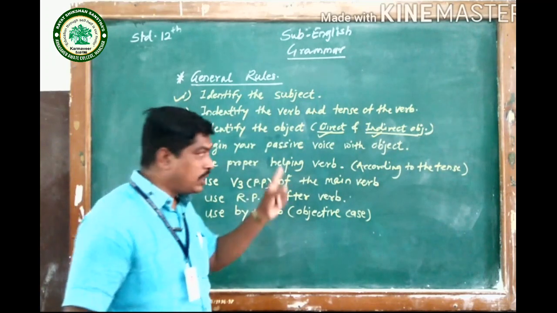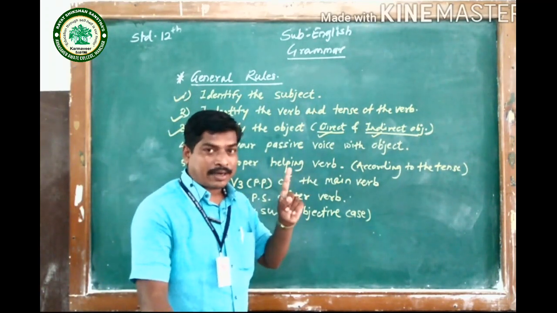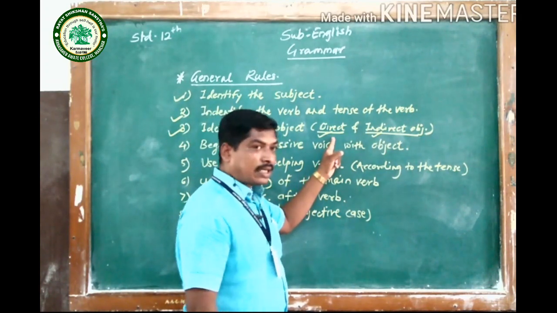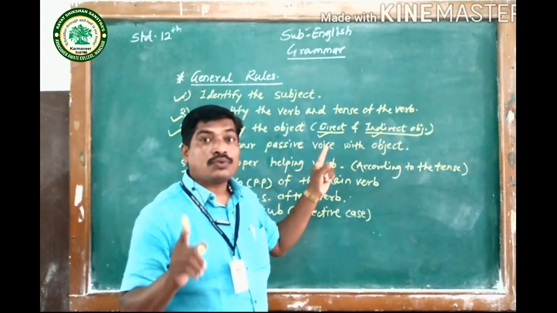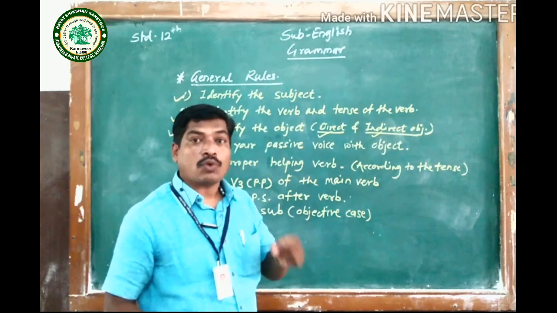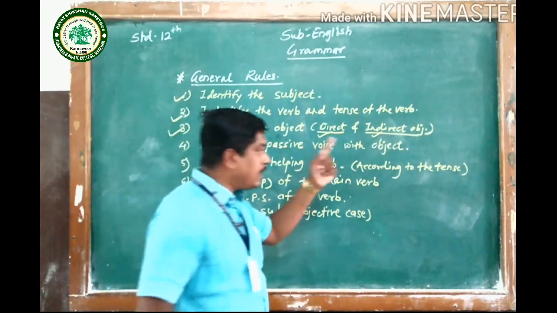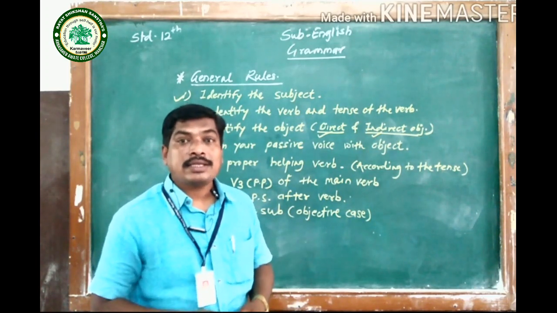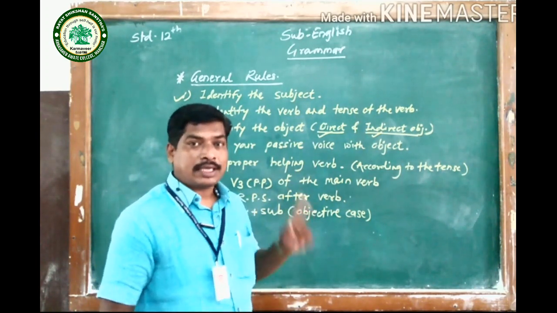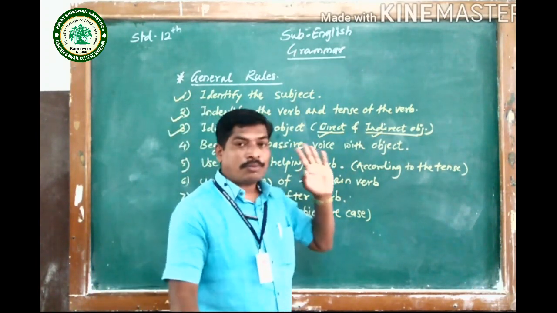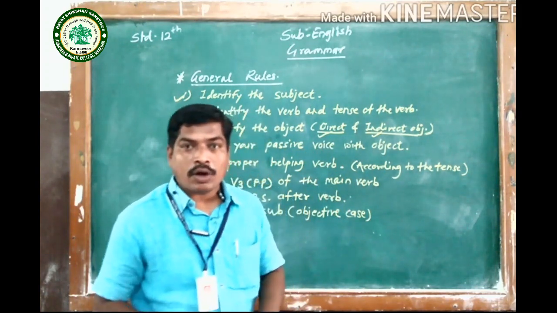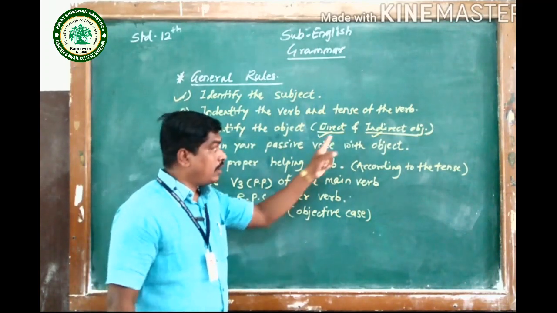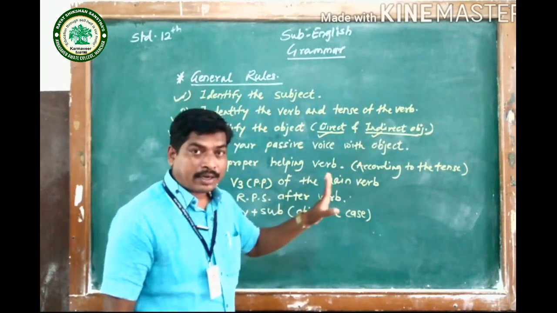And indirect objects are generally personal pronouns in objective case. Actually, I have told you this thing in our sentence pattern, what is direct object and what is indirect object. Direct objects are the objects which we get after asking the question with what to that sentence, and indirect objects are the objects which we get after asking the question with whom to that sentence. And indirect objects are generally personal pronouns in objective case. So you have to identify that particular object, whether it is direct or indirect.